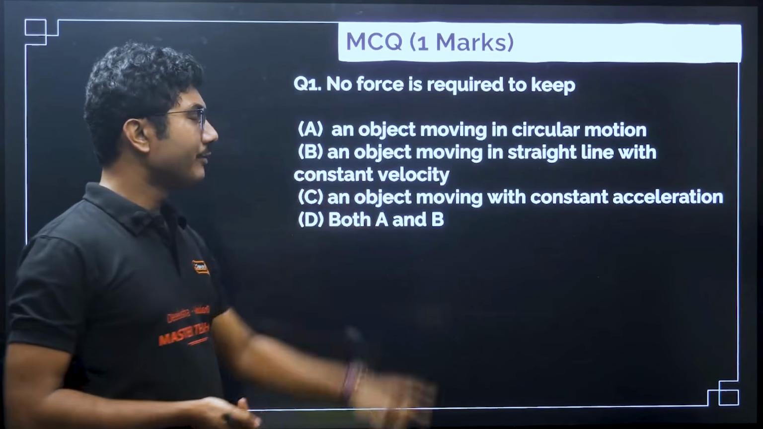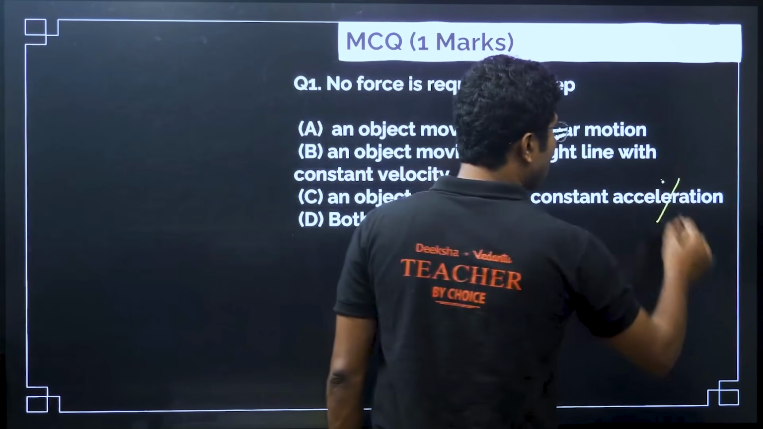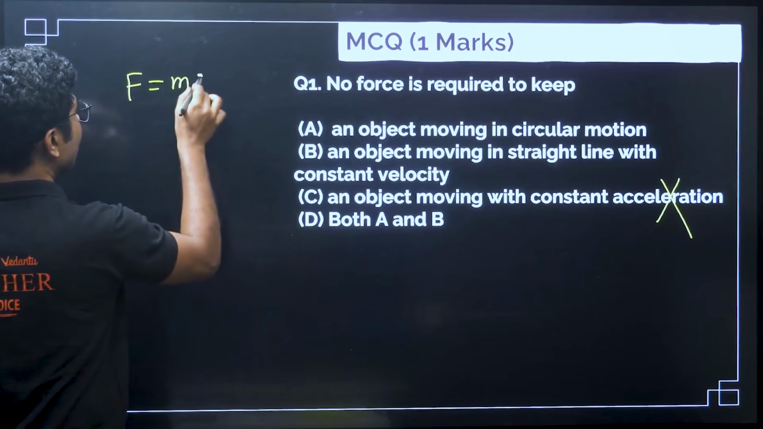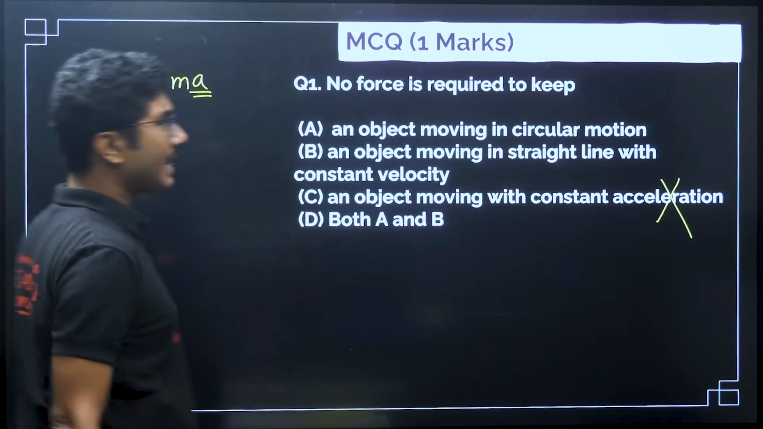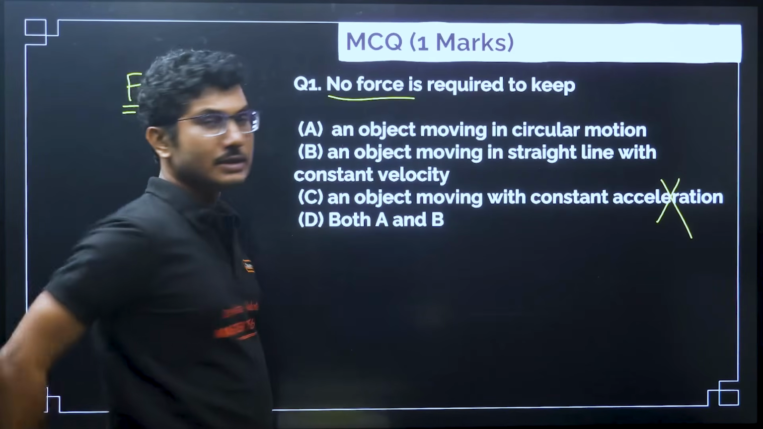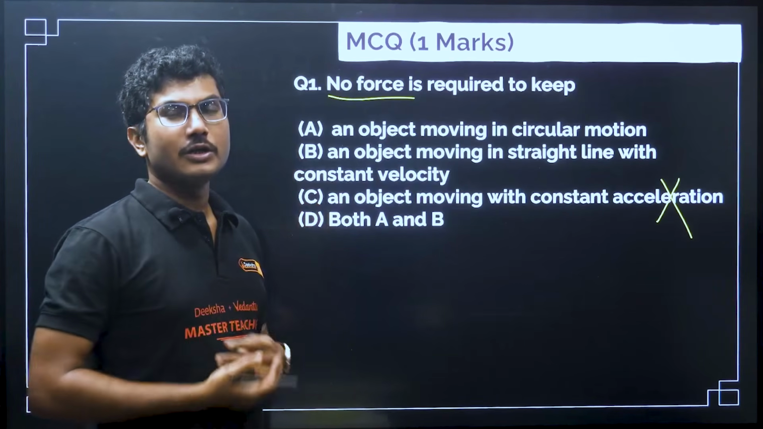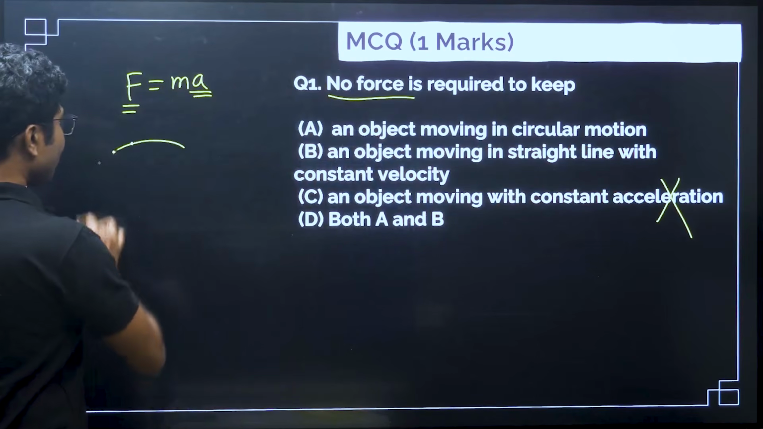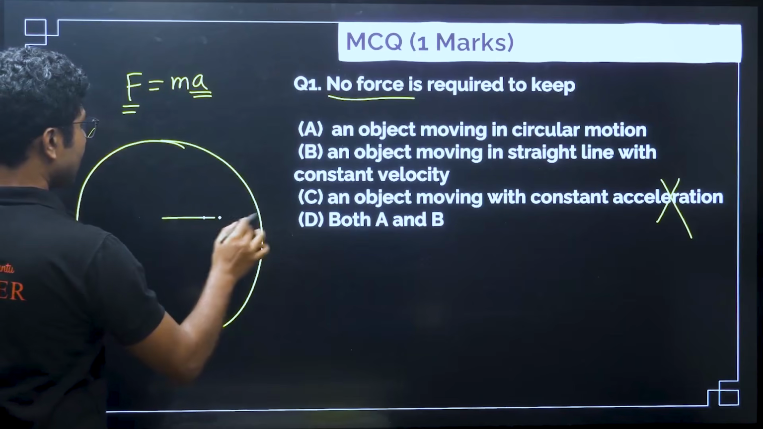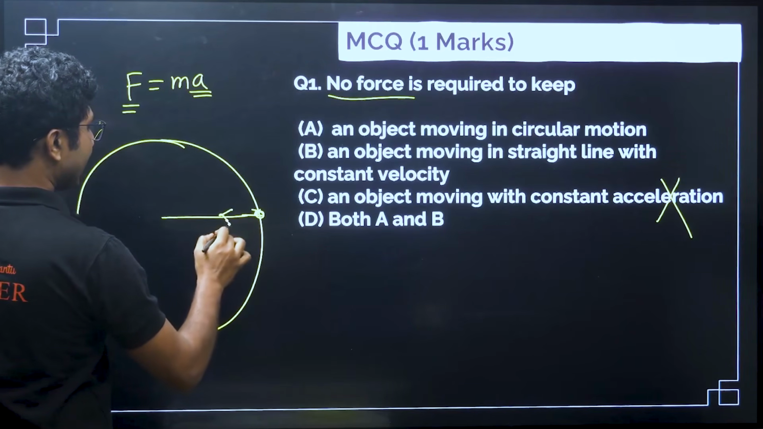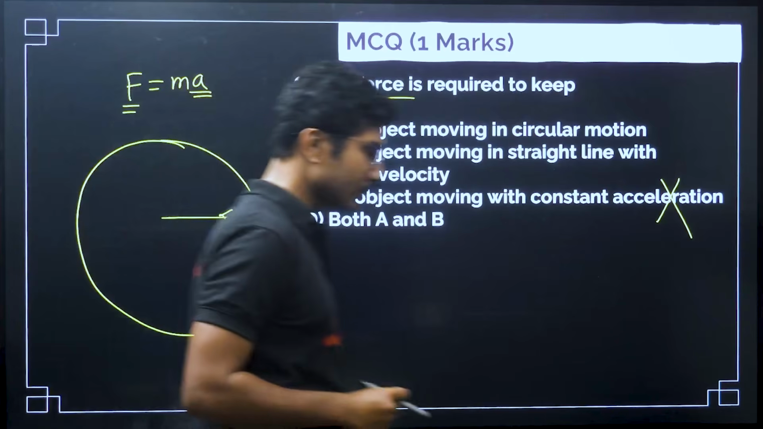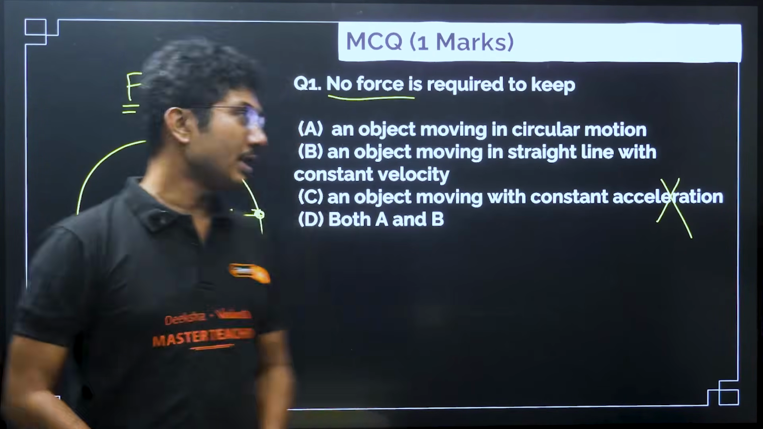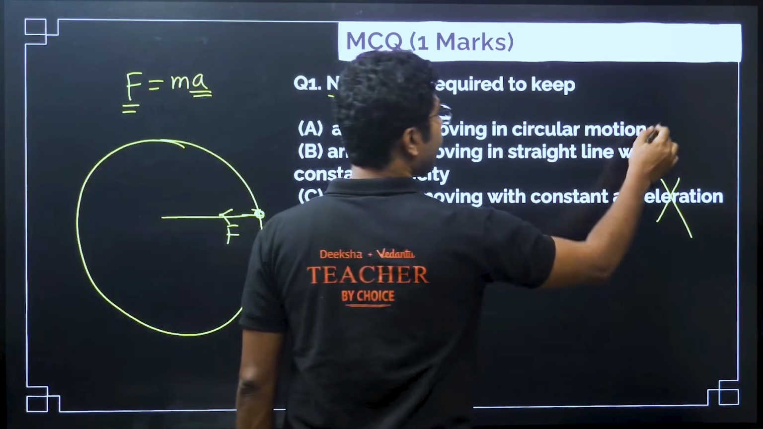Obviously one of them is correct. An object moving with constant acceleration requires force, because force equals ma. So if it is moving with an acceleration, force must be acting on it. So no force is not correct. No force means you do not need to apply any force. An object moving in a circular motion is always experiencing a force called centripetal force. Centripetal force is required to keep the object moving in a circular motion. So this is also not correct.